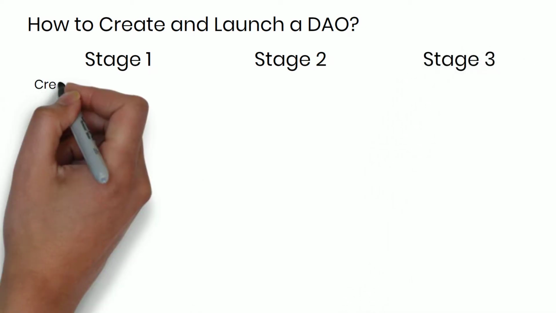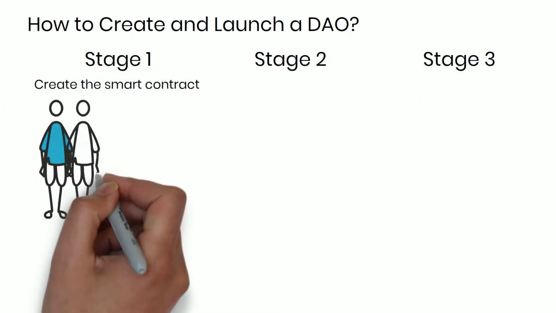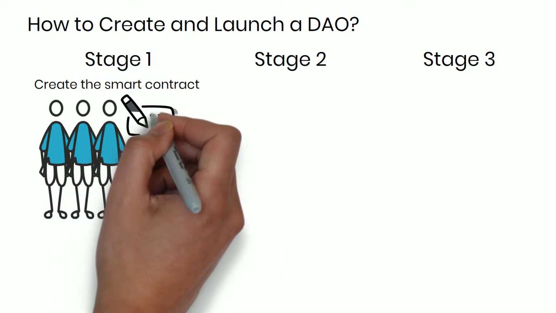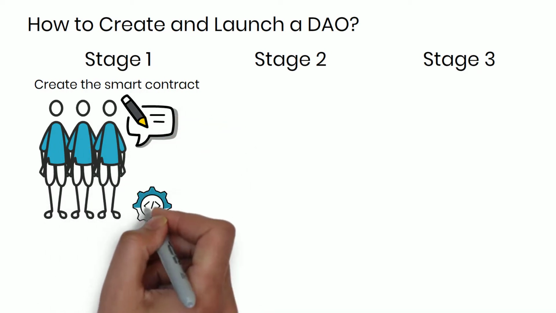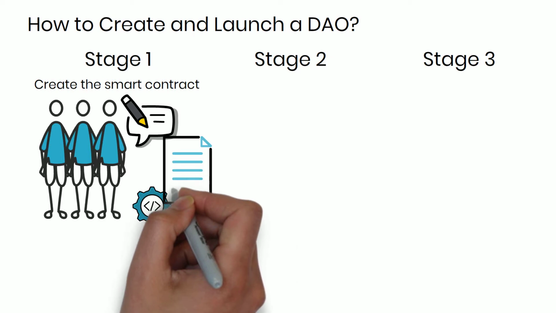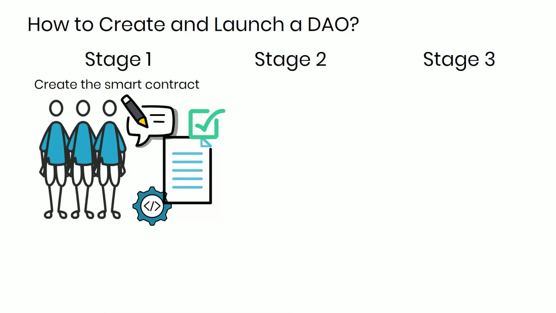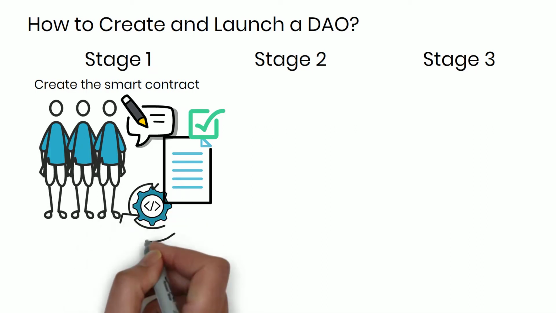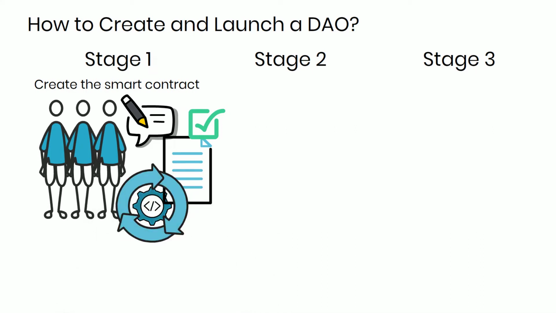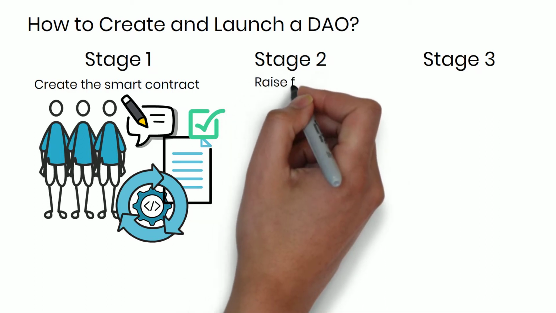Stage 1. Create the smart contract. Core team members set the rules of the DAO and developers will write them into its code in the form of smart contracts. Developers will test the code to make sure it runs smoothly, because the code can only be changed at this stage. If there is a need to change the code after, it can only be done via group voting.